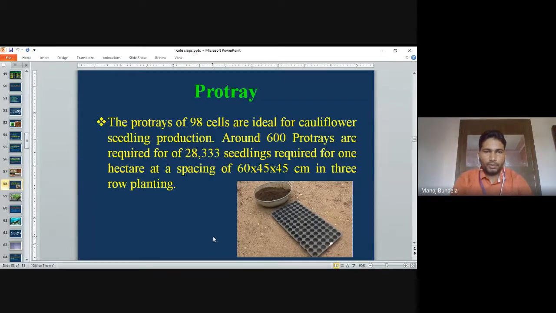We can grow in pro trays also. The pro trays of 90 cells are ideal for cauliflower seedling production. Around 600 pro trays are required for 28,333 seedlings required for 1 hectare. The spacing is 60 by 45 by 45 centimeters in 3-row planting.